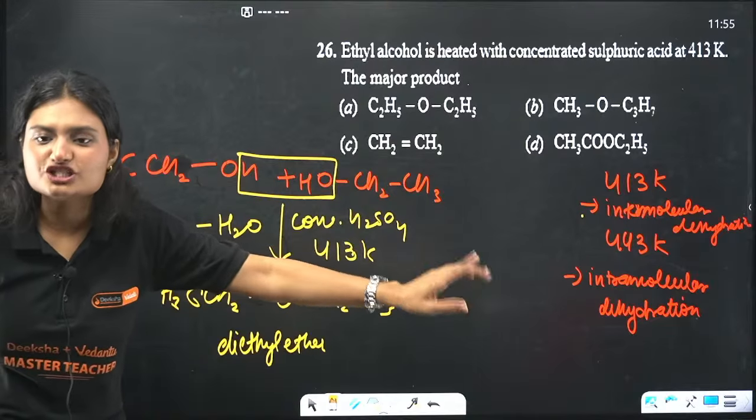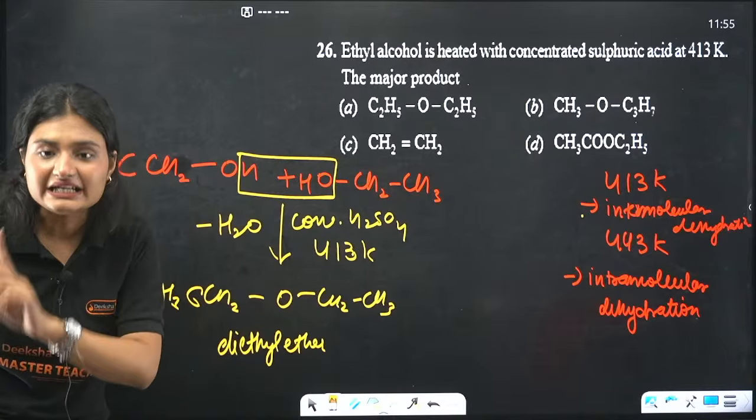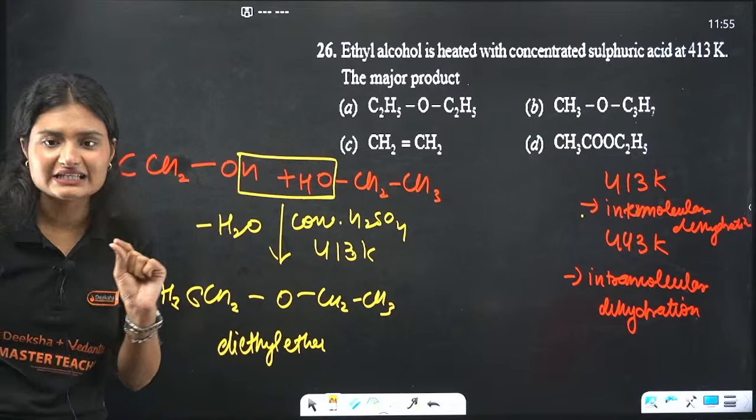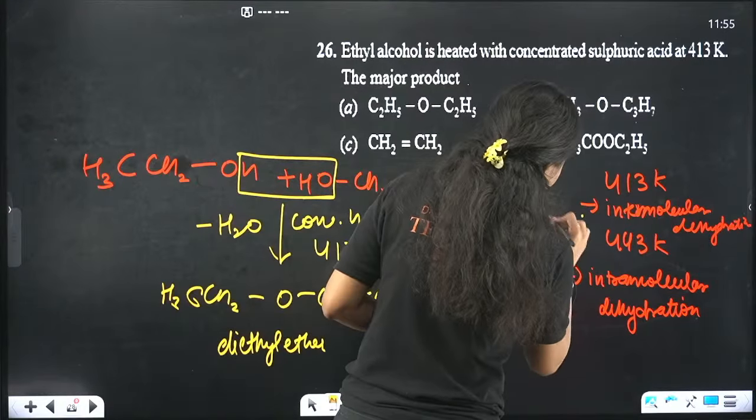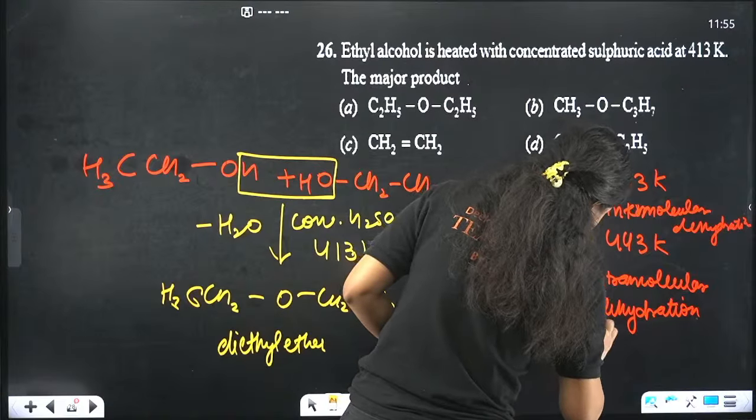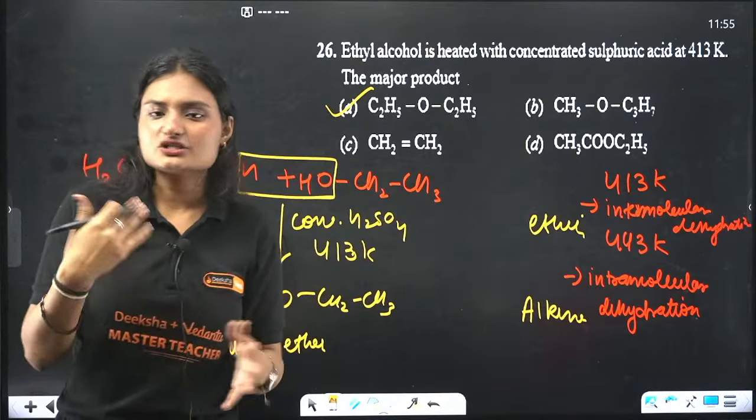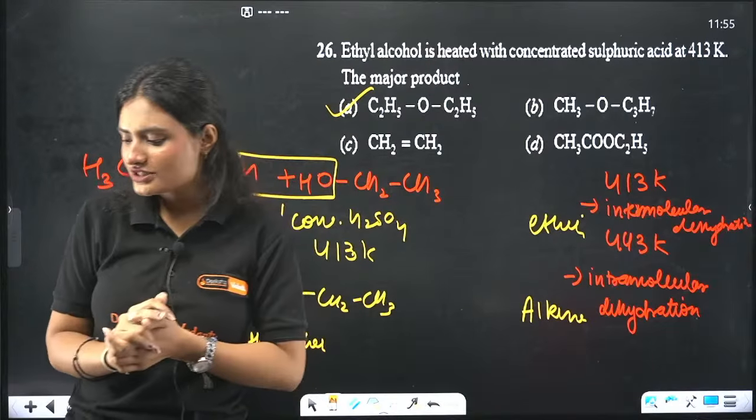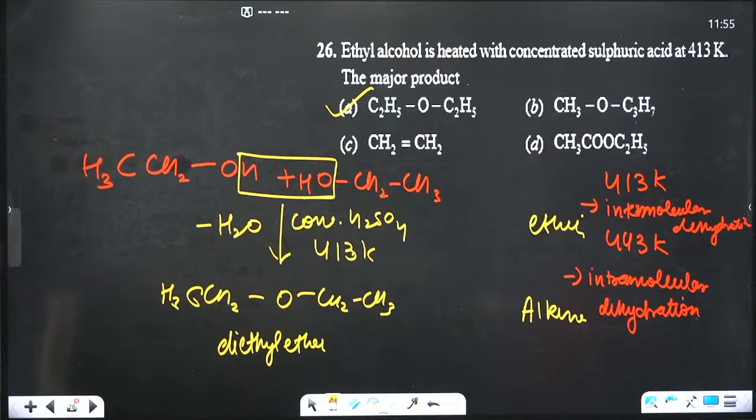If the temperature is 443 Kelvin, in that case intramolecular dehydration happens, and we get an alkene. So at this temperature you will get an ether, and at this temperature you will get an alkene. Remember it, and thank you for pointing out my mistake. I'm really sorry, I misread it or somehow misinterpreted it. Please correct it. Once again, I am sliding back. You can take a screenshot. Intermolecular dehydration is what happens here, giving diethyl ether.